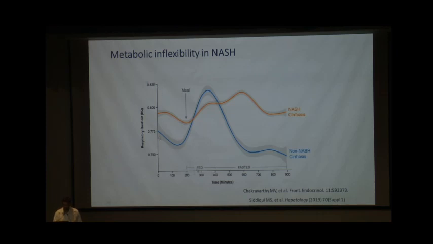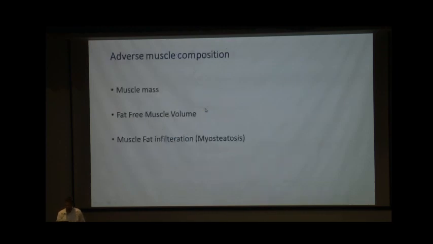And it was seen that in those patients who had non-NASH cirrhosis, the transition from fatty acid metabolism to the carbohydrate metabolism in the fed state was more even as compared to NASH cirrhosis patients, where the change of metabolism is either hampered or doesn't occur.